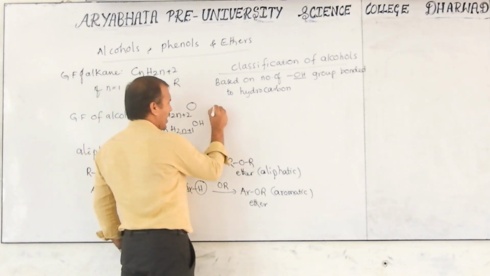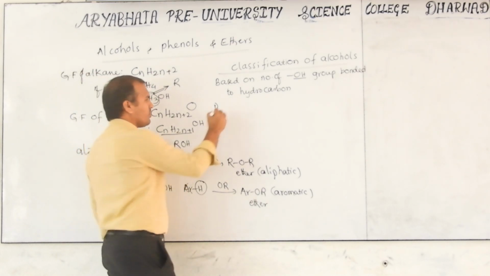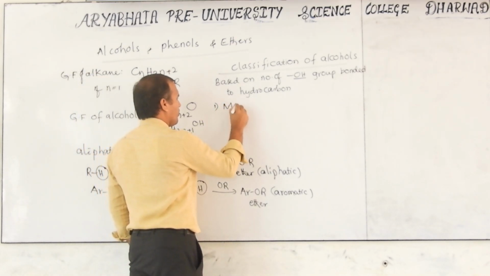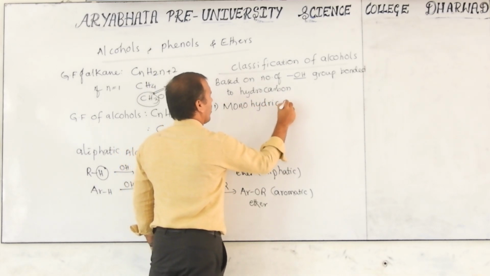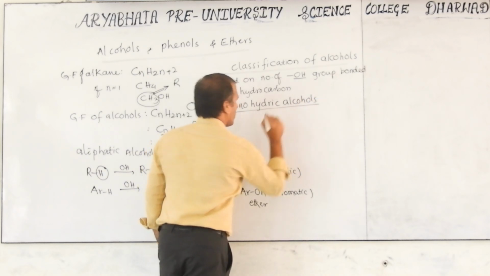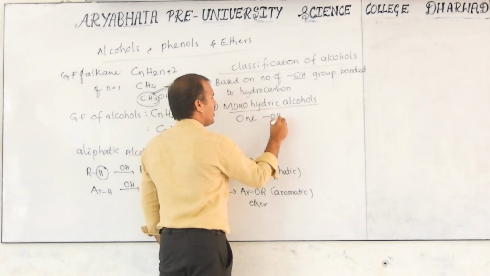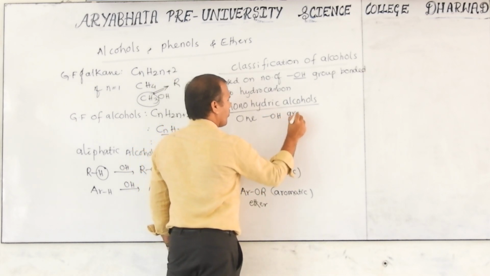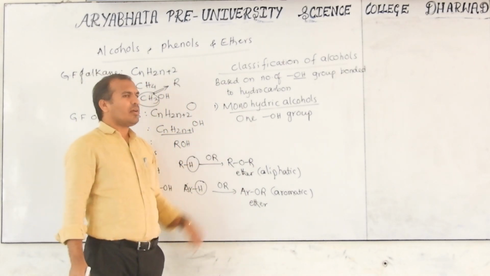Now, if one hydroxy group is bonded, that is called monohydric alcohol. Monohydric alcohol means one OH group is bonded. One OH group is bonded. That is called monohydric alcohol.